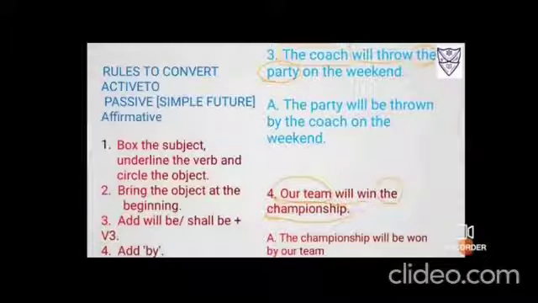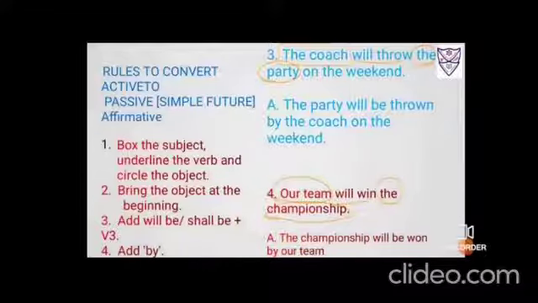Number 4, our team will win the championship. Who will win? Our team. So our team, you have to put a box. Will win is the verb. Then circle the championship, that is the object. Now bring the object at the beginning, that is the championship. Fine. Now it is the championship, again third person, that is it.